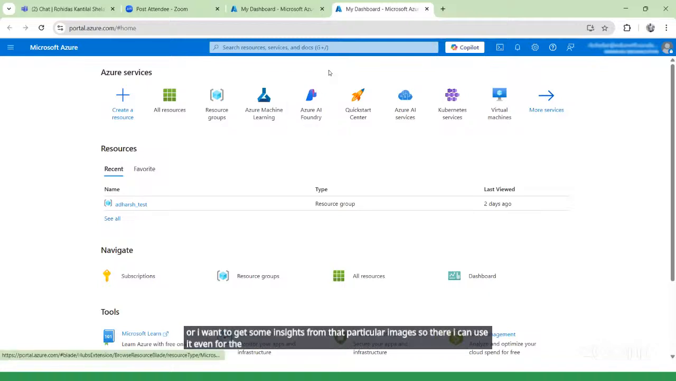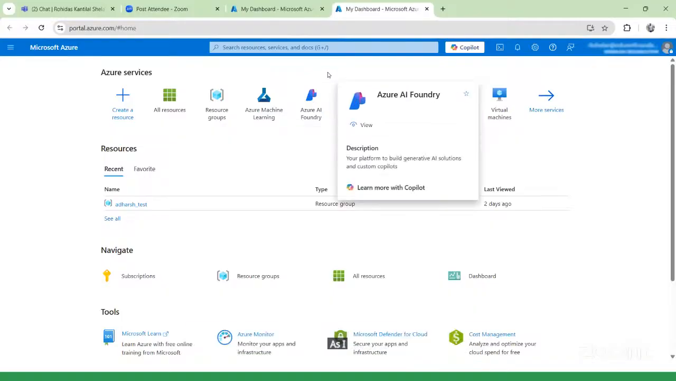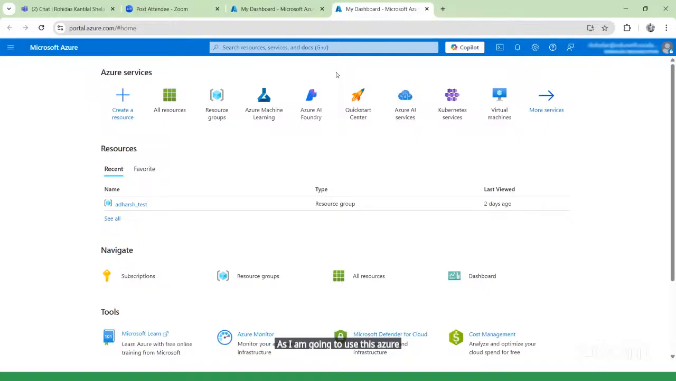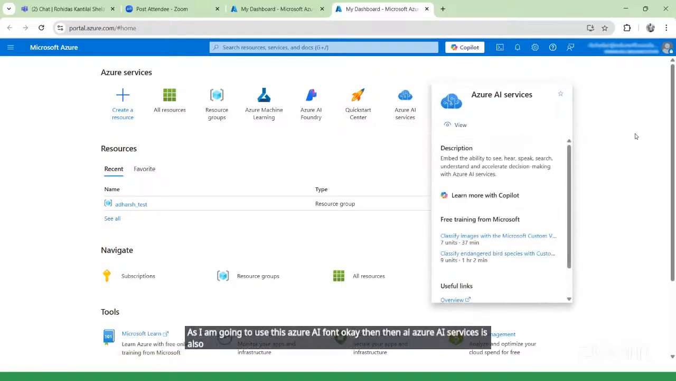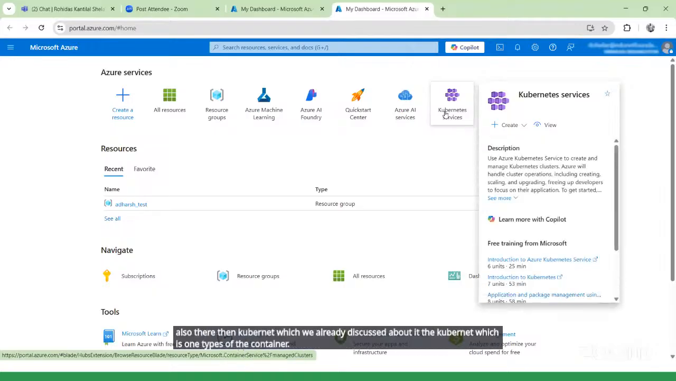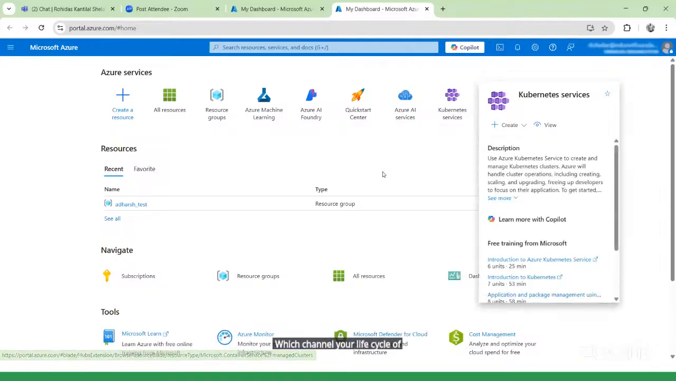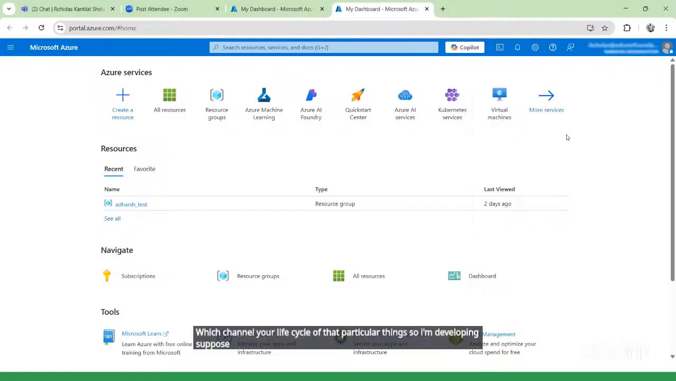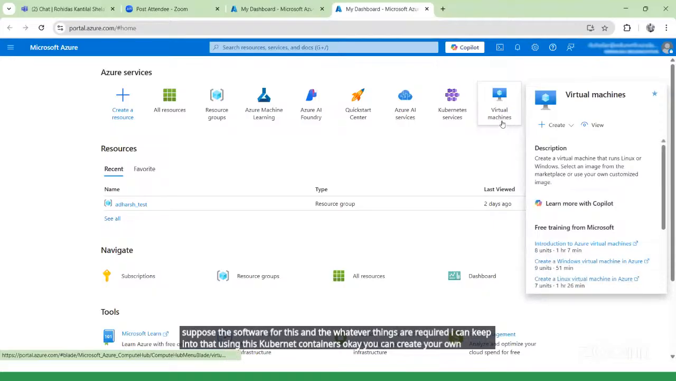Even for generative AI, suppose I want to build some generative AI models, I'm going to use this Azure AI Foundry. Then Azure AI Services is also there. Then Kubernetes, which we already discussed. Kubernetes is one type of container which handles the life cycle of particular things. Suppose I'm developing software, whatever things I require, I can keep in these Kubernetes containers. You can create your own virtual environment, virtual machines over here.